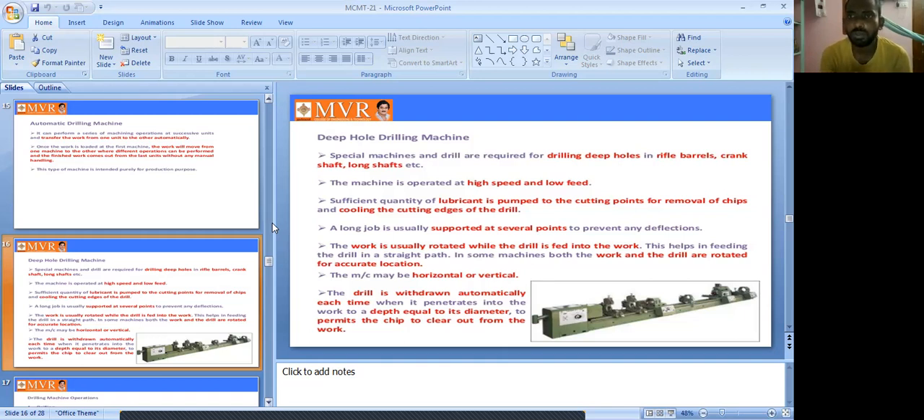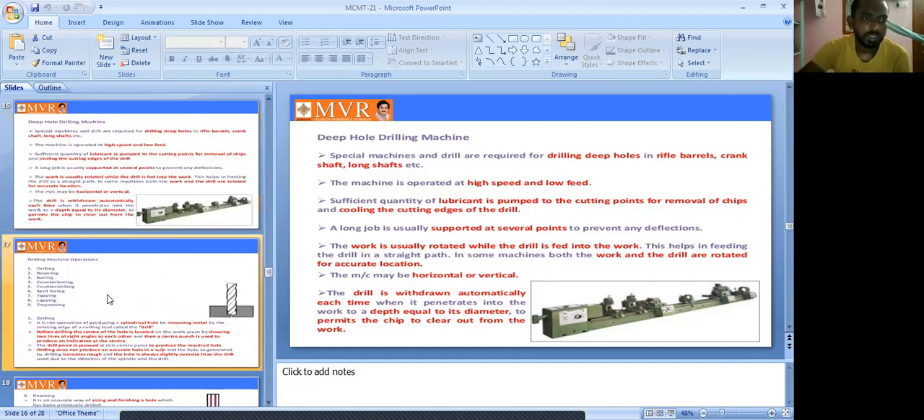These are used mostly for mass production. Next one is production purpose. We can use them for industry purposes also, and for domestic purposes also. So these are the very important classifications. Next, you can see the classification of drilling machines.